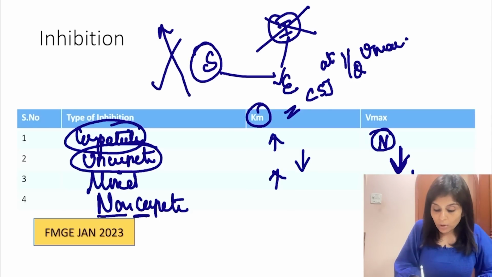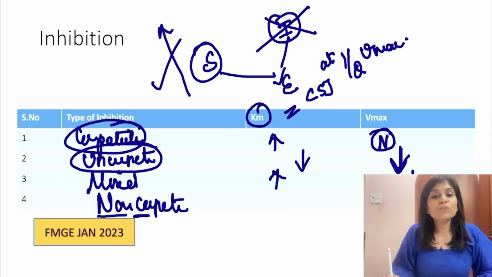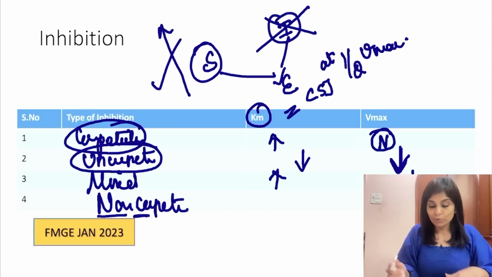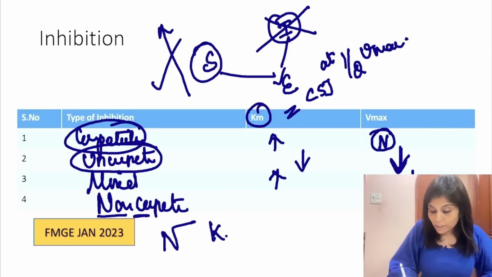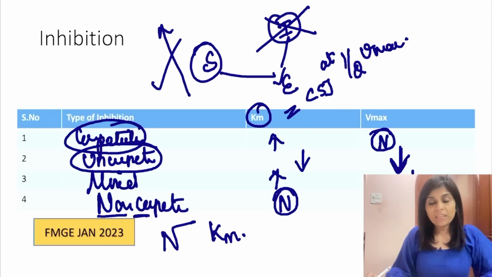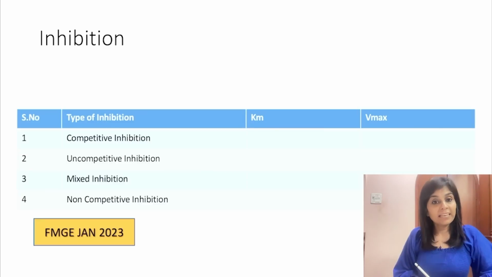Finally, non-competitive inhibition. How did I ask you to remember? The name tells you. In the presence of a non-competitive inhibitor, what is normal? Km is normal. What happens to Vmax? Vmax is reduced. So, can we fill up this tabular column again?